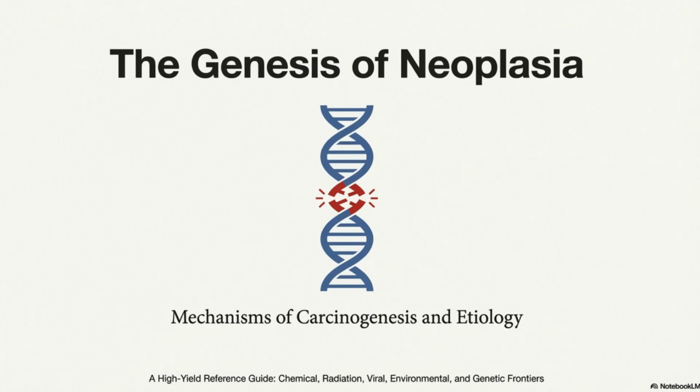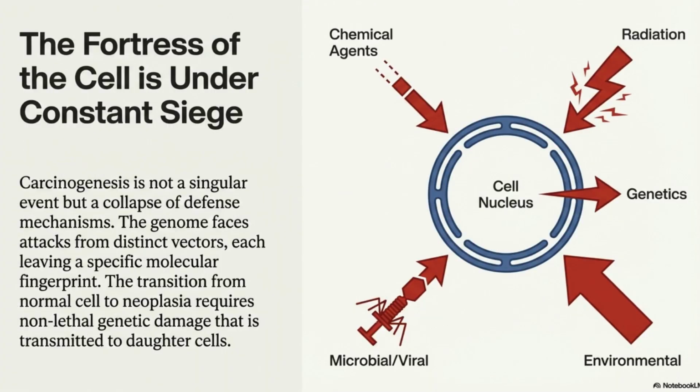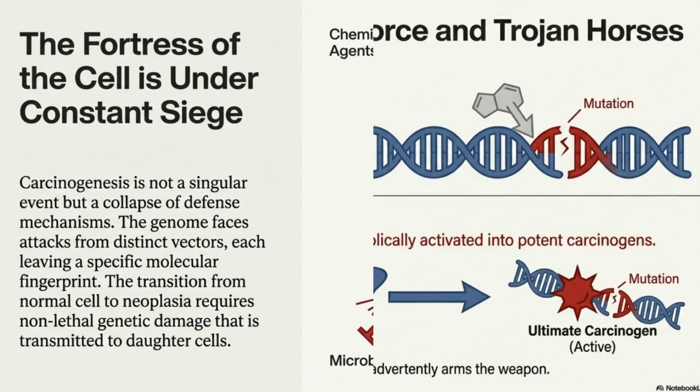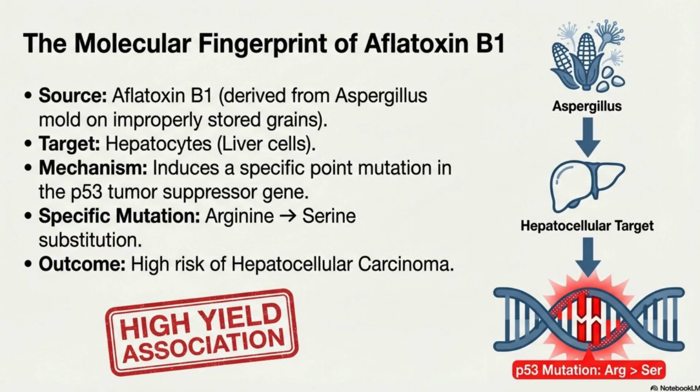Part 5. Carcinogenesis and etiology. Let's look at the causative factors of cancers. First one is chemical carcinogens. Directly acting chemical carcinogens don't need any modification, for example some chemo drugs, whereas indirectly acting or procarcinogens need metabolism in the liver via cytochrome P450 pathway. Aflatoxin B1 causes a specific mutation in P53, causing arginine to turn into serine, which causes hepatocellular carcinoma.